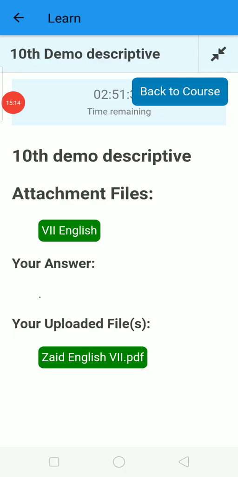You have to wait for confirmation, meaning after sending the file you have to wait for this window. See, attachment file 7th English, your answer, you uploaded file Zaid English 7. When you see Zaid English 7 in green color, it means your paper is submitted to the school, to the subject teacher. If you are not getting this, meaning your uploaded file is not showing here, it means your paper did not reach the teacher, and it may show absent.